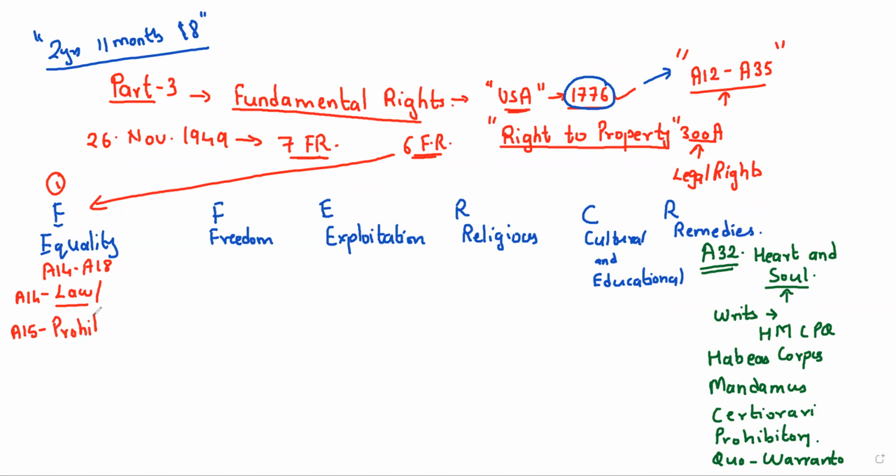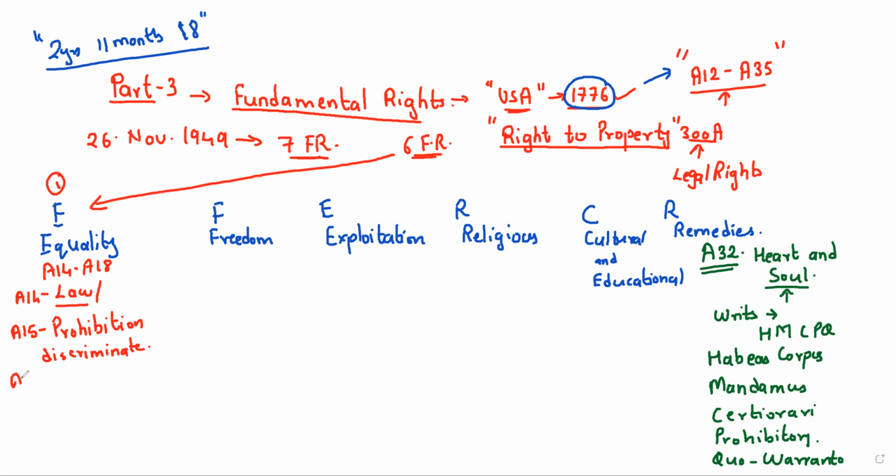Prohibition of discrimination. The central government, the state government, or anyone in India cannot discriminate. It is against the rights of the individual. So, prohibition of discrimination on the basis of religion, race, gender, etc.